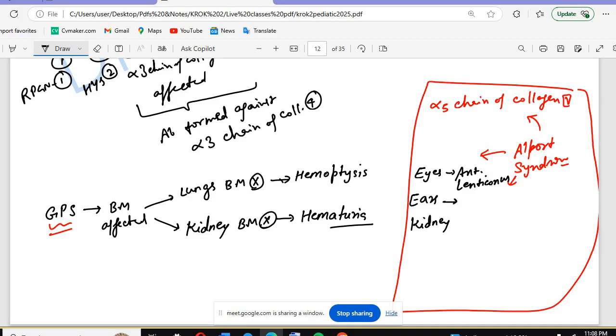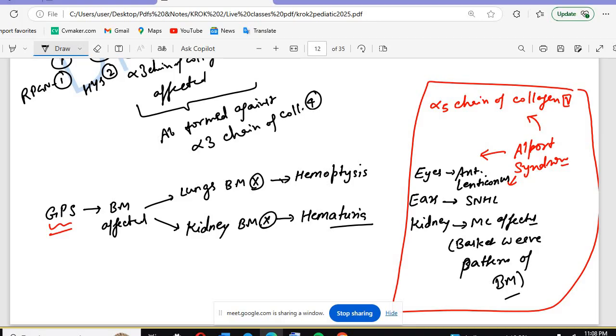And in the ears, you will see sensorineural hearing loss. We have two types of hearing loss: one is sensorineural hearing loss, and the other is conductive hearing loss. In Alport, sensorineural hearing loss will be there, and the kidney is the most commonly affected, and there will be a basket wave pattern of the basement membrane.